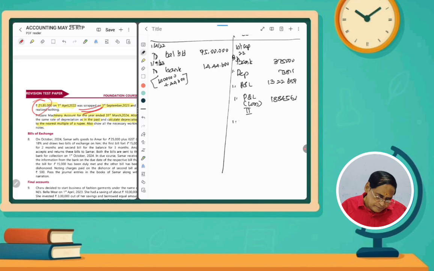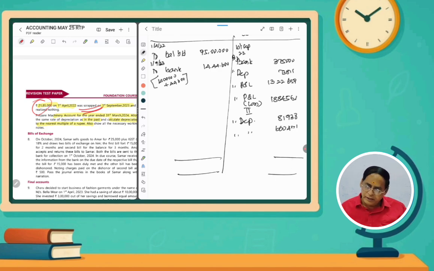So depreciation 81,938 is one amount, and then depreciation 6,60,471. So balance how much? So the closing balance we have to find out.